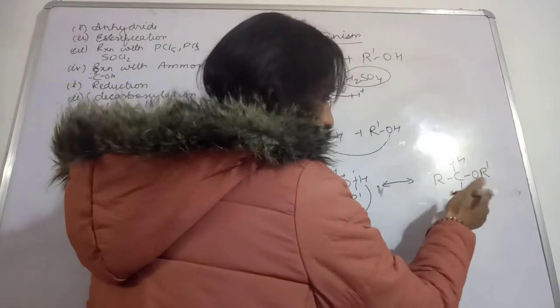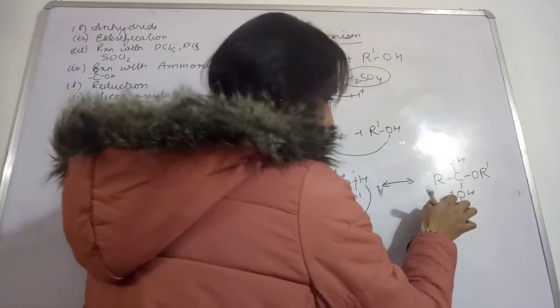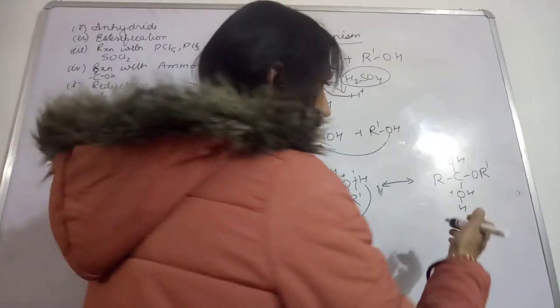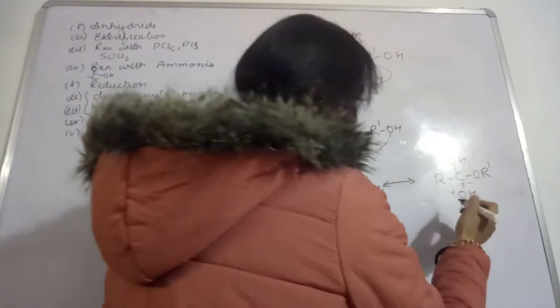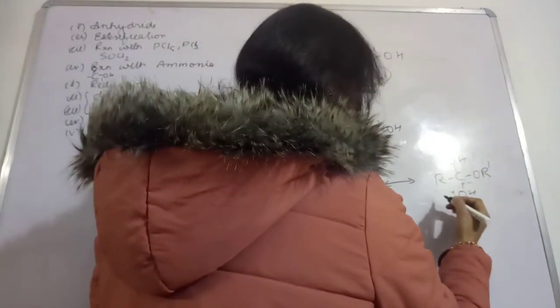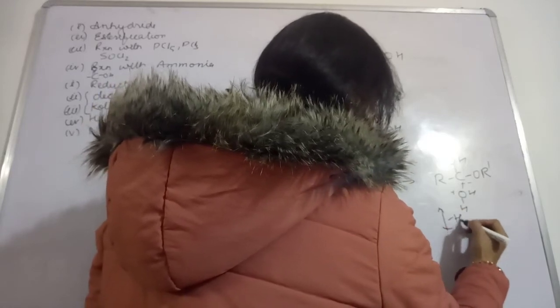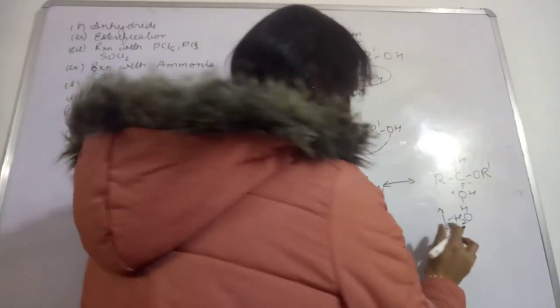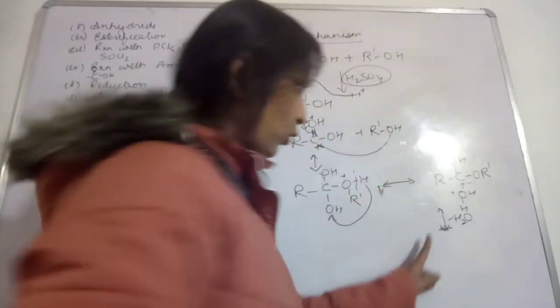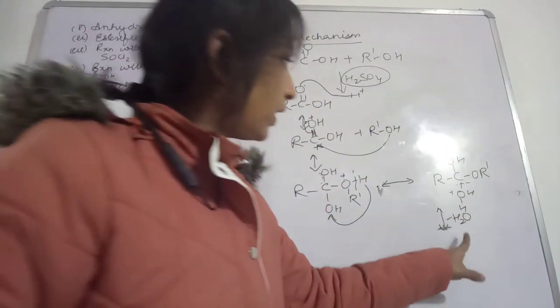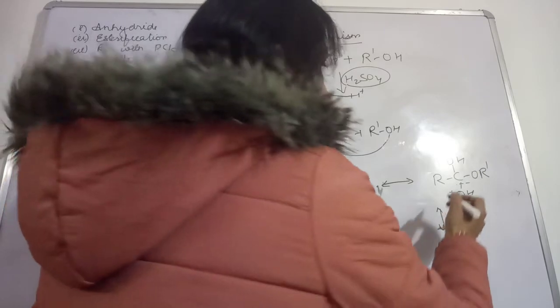See, oxygen here also will be very much unstable. That is why this bond will break, and the water part, H2O, will be removed. Okay, so H2O will be removed from this.